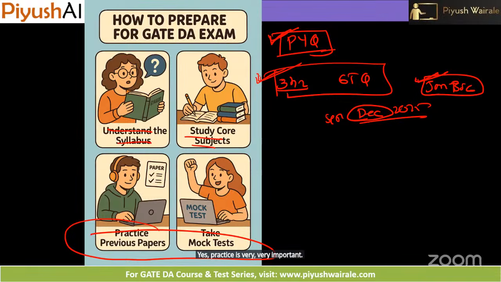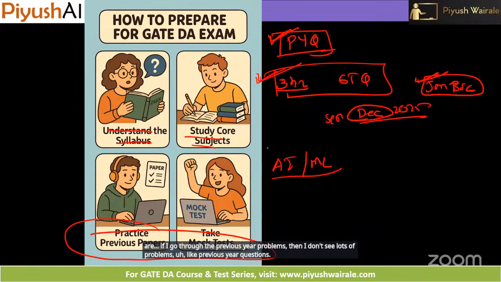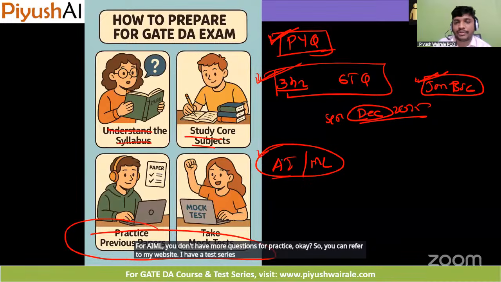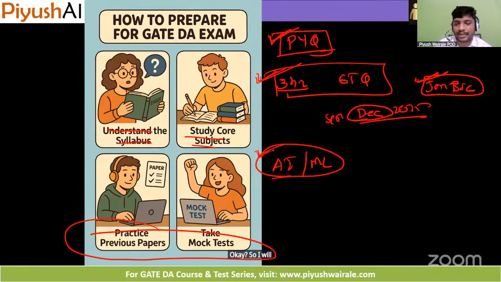So how do we get lots of problems? If I go through the previous year questions, I don't see lots of problems. Is there any AIML website where I can get more questions for practice? Okay. You can refer to my website. I have a test series. You can solve more questions on this particular topic there. I will show you that as well.